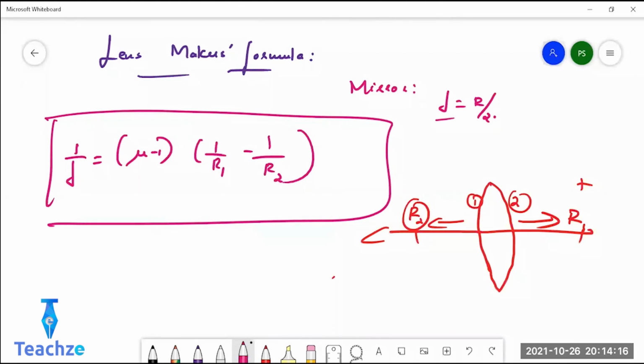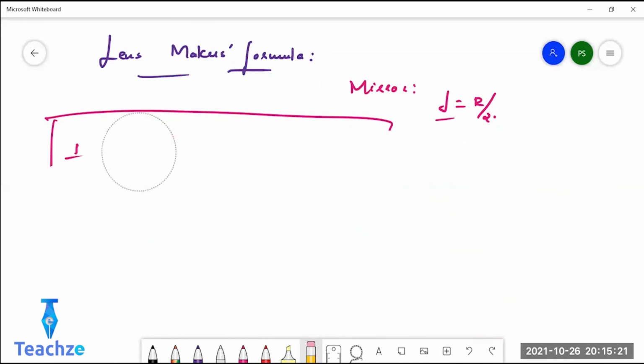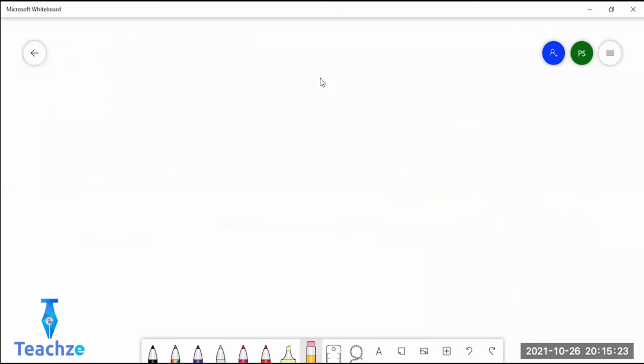F equal to R by 2 can be used only for a mirror. Write it down. Put it in a box. Very, very important formula. You'll be using it in a lot of places today. Now I'll tell you how to apply this lens maker's formula through a question. For both concave and convex lens, the lens maker's formula is the same.